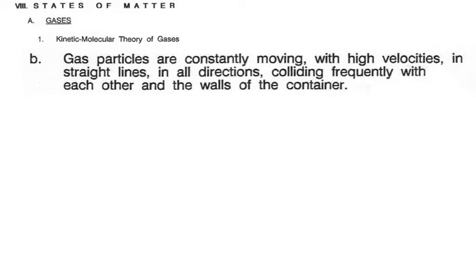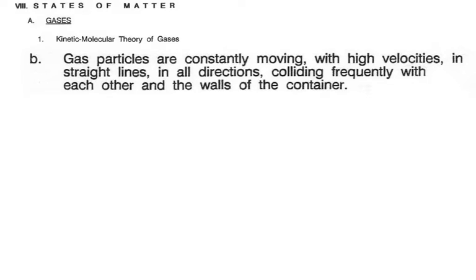All particles are always in motion. The second one says that they're moving with high velocity. That means that they're going very fast, and that means that they have high kinetic energy. No matter what the particle is, in the gaseous state it has a lot of kinetic energy. That's how it stays a gas.